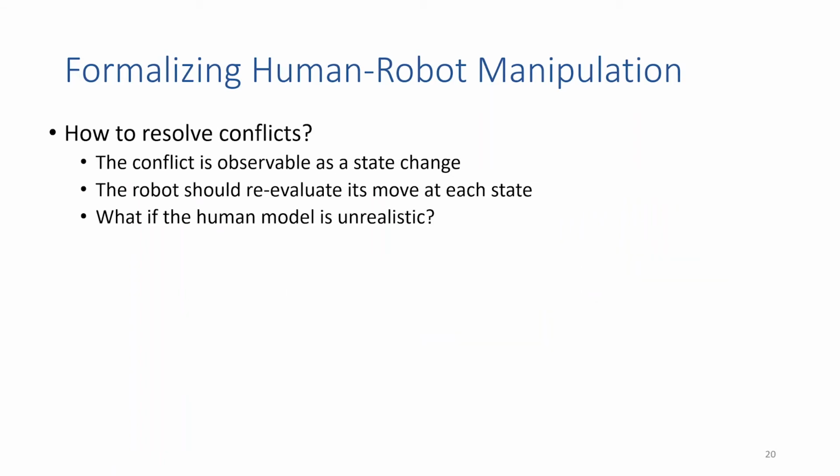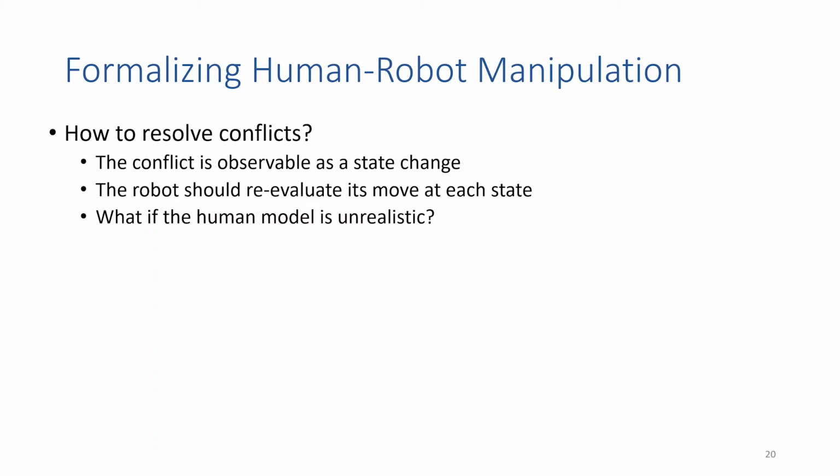In order to resolve conflicts, we note that the robot only knows that a conflict has occurred if it sees an unexpected change in the state space. So the robot, whenever it sees this change, should intuitively take advantage of this new information it's received. So we have the robot always defer to the human, again giving the human as much flexibility as possible by having the robot recompute what it wants to do whenever it observes a new unexpected state.